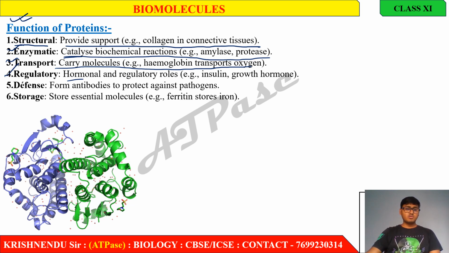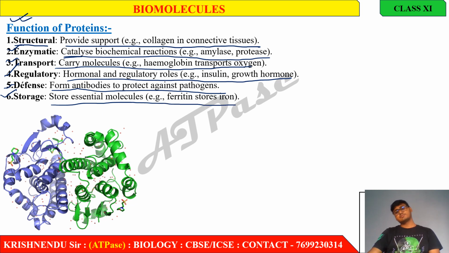Regulatory function, hormones, for example insulin, growth hormone. Defense, antibodies protect against pathogens. Storage, like ferritin, which stores iron. These are a few functions of protein inside our body.